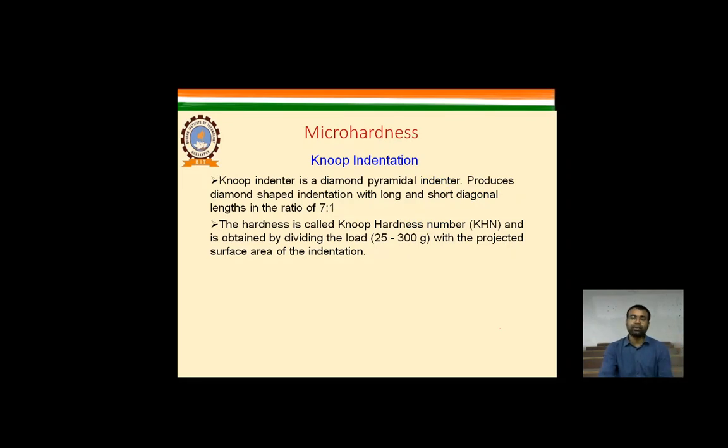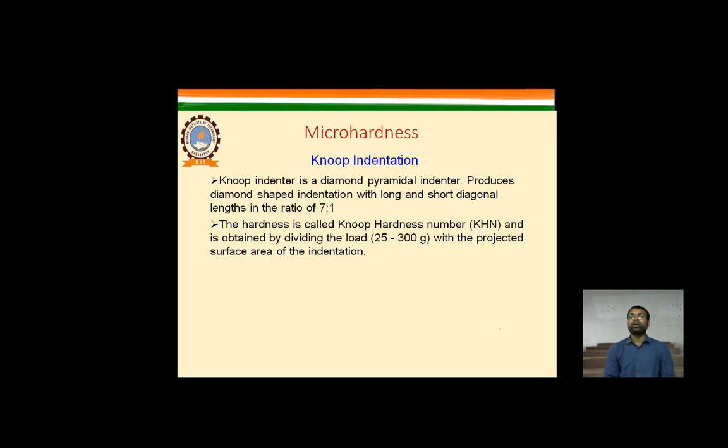So the Knoop test is for these. Now we are applying the load in grams. Why in grams? Because the thickness of the material is very small. Just that material is used in the wristwatch for making a gear by which the mechanism of that watch is moving.